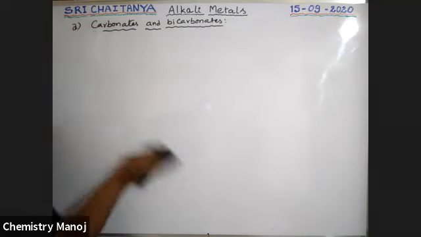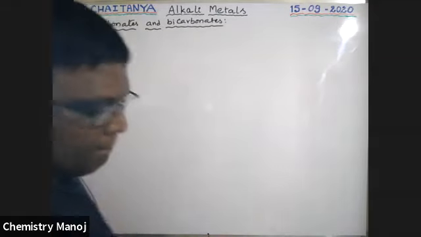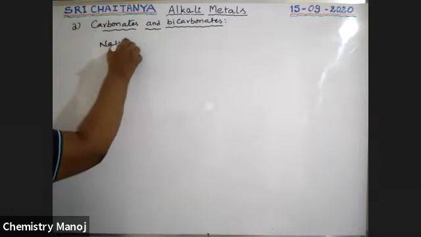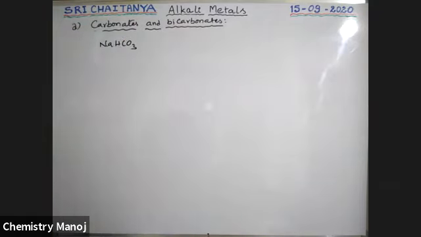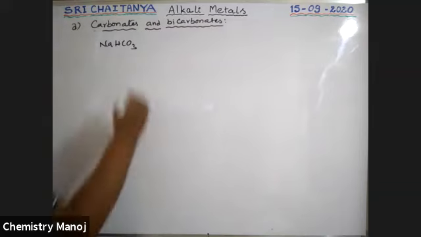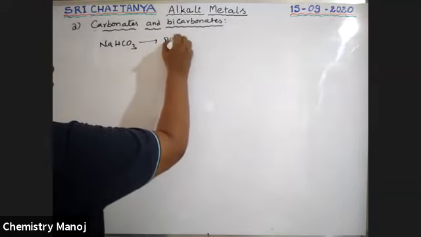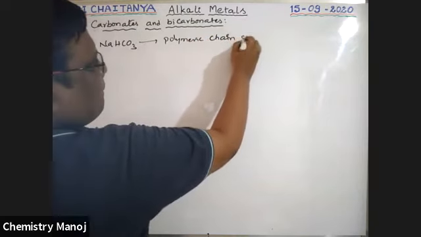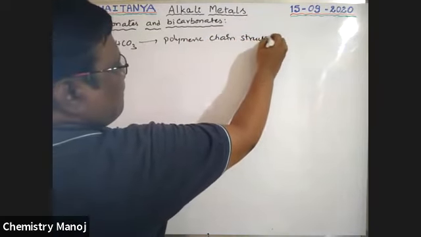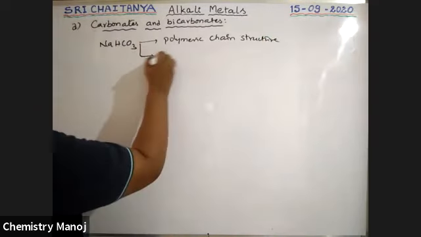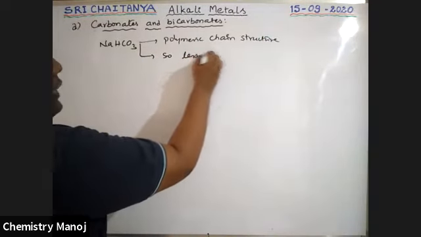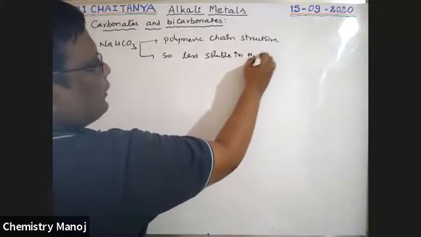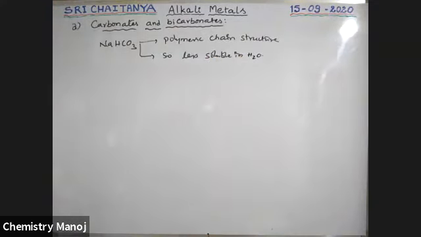It has a polymeric chain structure, so it is less soluble in water.